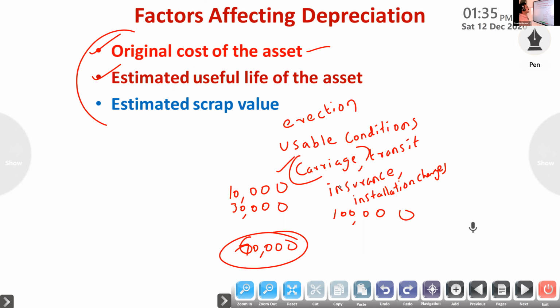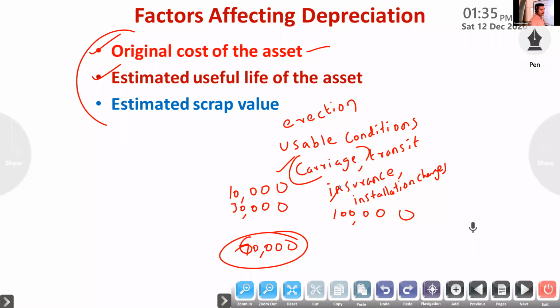Next one, estimated useful life of the asset. What do you mean by estimated life? Estimated life means the number of years it can be effectively used for business operations. That is the estimated useful life of the asset.